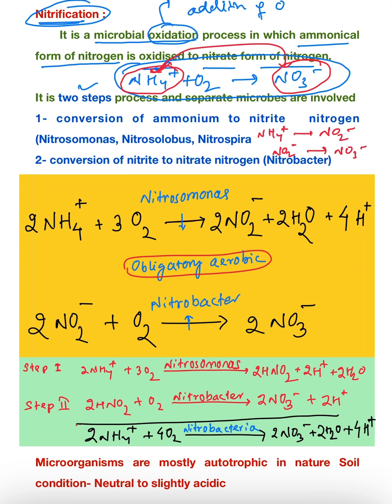But now the most important thing is that there are some specific microorganisms which will go for the first process, and other specific microorganisms which are required for the second step. So there will be a two-step reaction. In the first step, that is conversion of ammonium to nitrite, the microorganisms required are Nitrosomonas, Nitrosolobus, and Nitrospira. Majorly Nitrosomonas is found.